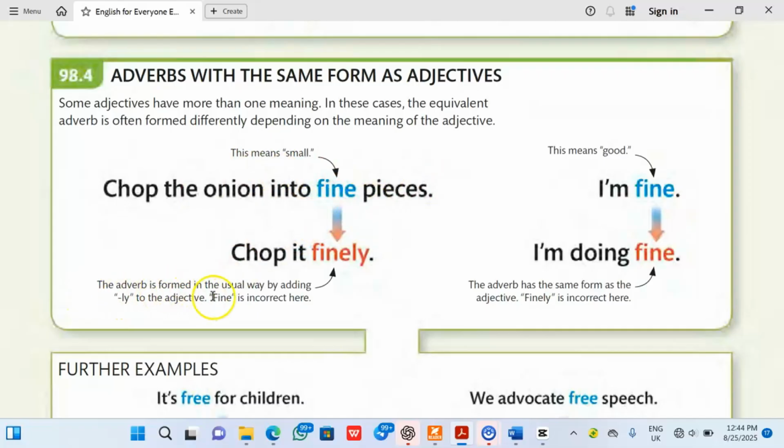The adverb is formed in the usual way by adding ly. Chop it finely. Do you understand? So it is wrong to say chop it fine here. Look at this. This means good. I am fine. I am doing fine. So in the first sentence, I'm fine, fine is an adjective. In the second sentence, fine is an adverb, and they appear in the same form.